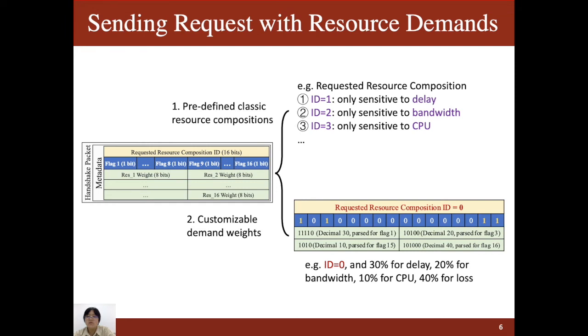Considering the transmission efficiency, the client just transmits the weight block of the resource type with the true flag. We provide an example here. In this example, 30% of the weight is delay, 20% of the weight is bandwidth, 10% of the weight is CPU, and 40% of the weight is loss.